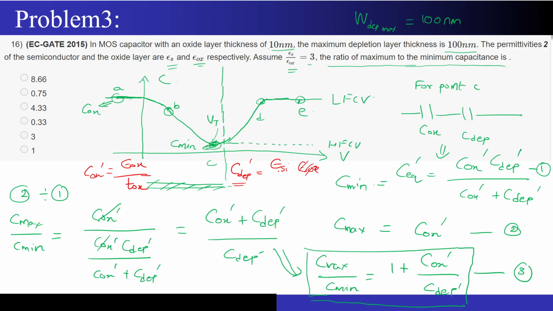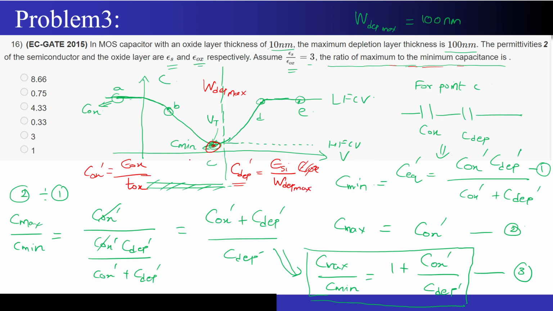Yes, very good. So epsilon Si divided by the width of the depletion region, right? And now they have told us to calculate the maximum to minimum capacitance. And you know that at this particular point, my W depletion has already hit the W dep max point, correct? The depletion region cannot extend beyond this particular value, correct? So this will be W dep max.